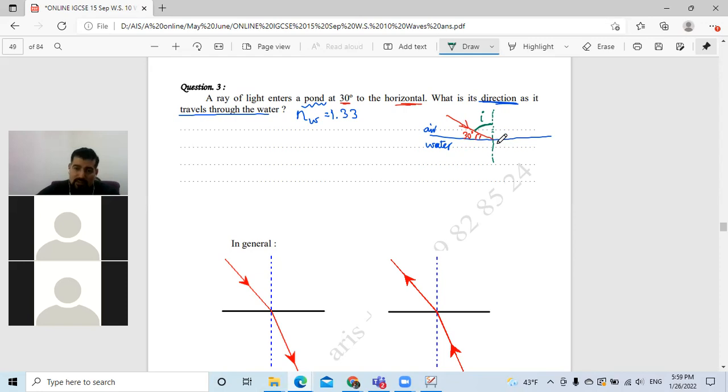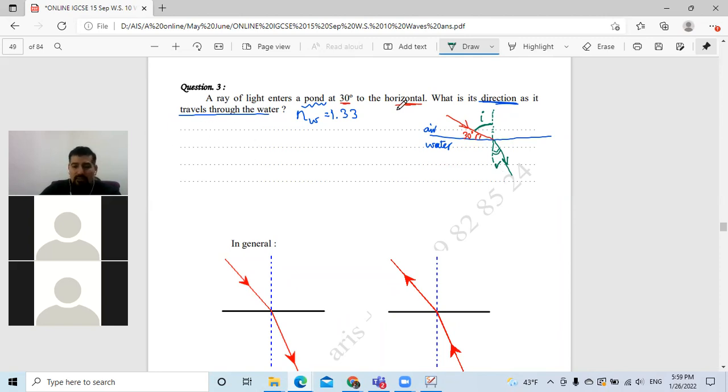Now, in this situation, does the light bend away or towards the normal, since it travels from air to water? Towards the normal. Why? Because it slows down. So this will be our direction like this, and this is the angle of refraction that we want to find out.